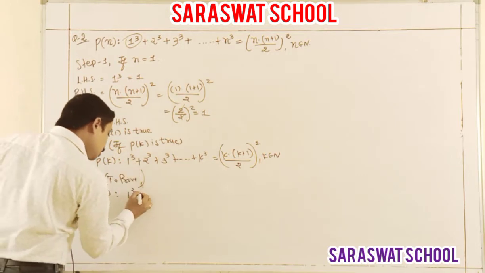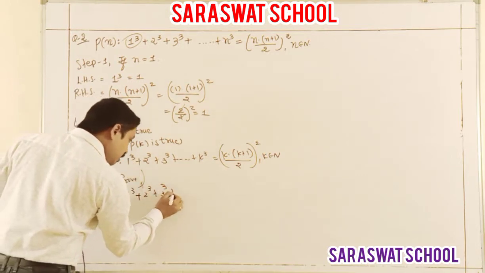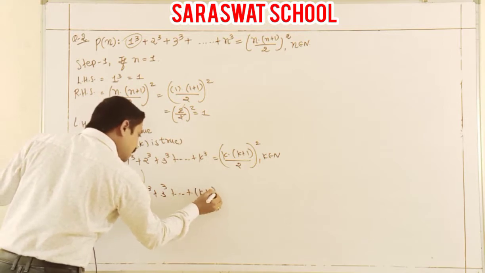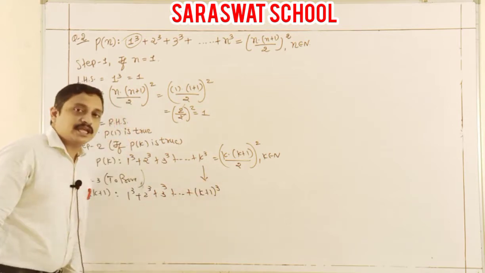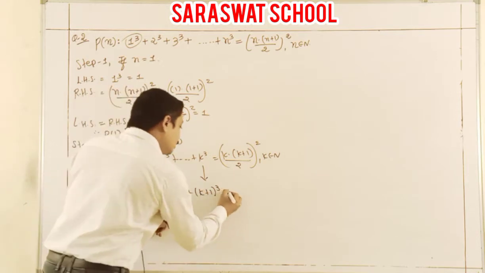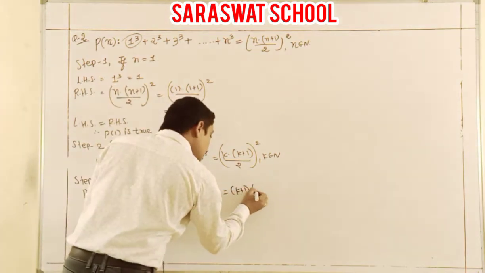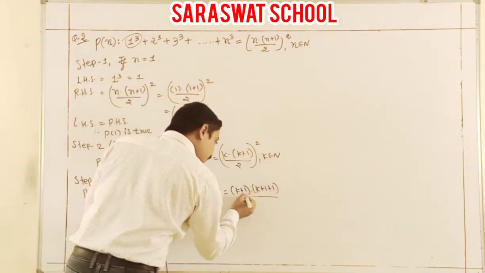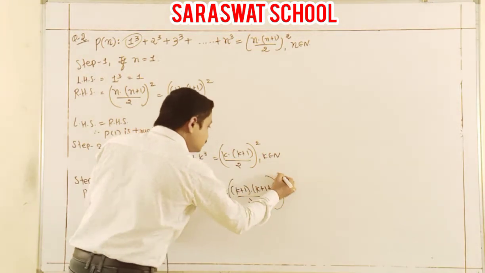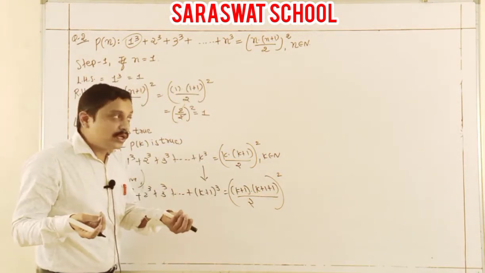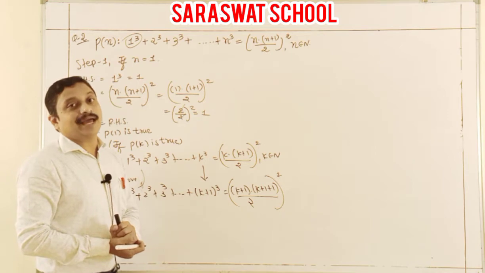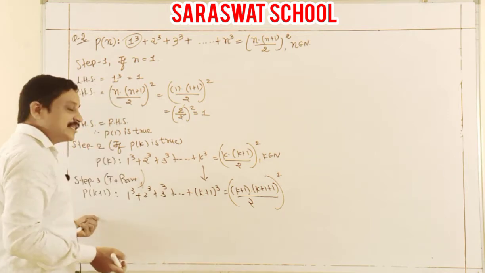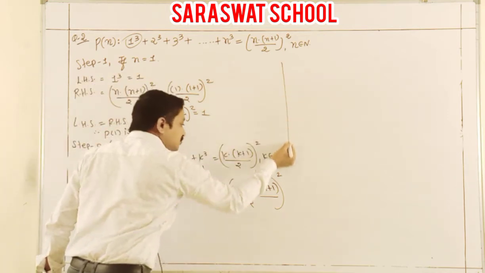So 1 cube, 2 cube, 3 cube, dot. Now here the change: in the k place, k plus 1. Here also k plus 1. Here k plus 1 plus 1, which indirectly is how much? k plus 2. And now I start our LHS. So this is your LHS. Now I am proving it in the cases.